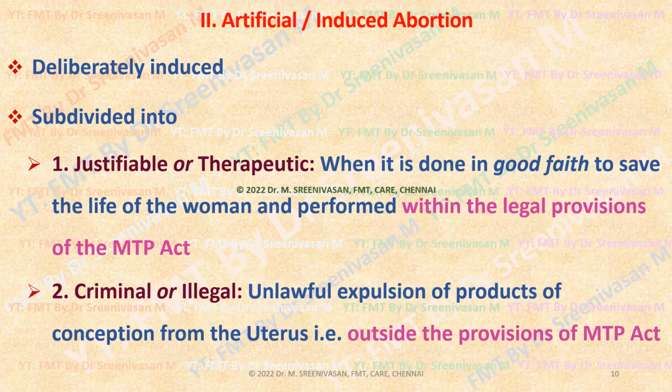Coming to the second type, that is artificial or induced abortions, which are deliberately induced. They are further subdivided into justifiable or therapeutic abortion, which means the abortion is done as per the provisions of the MTP Act, otherwise called a legal abortion also. Whereas a criminal or illegal abortion means a deliberate abortion that is done outside the provisions of the MTP Act.